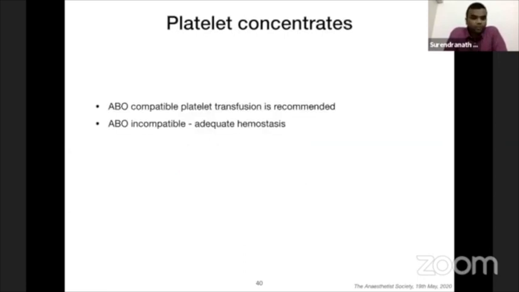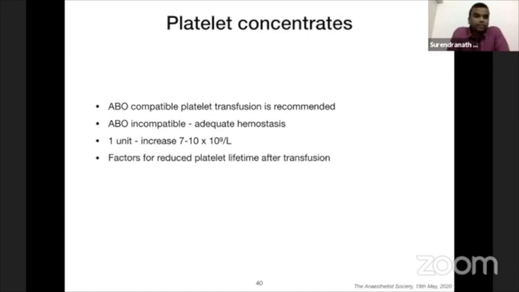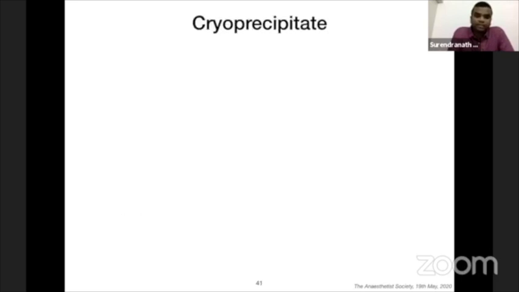ABO compatible platelet transfusion is recommended, but even ABO incompatible transfusion, because of want of supply, achieves adequate hemostasis. 1 unit raises the count by approximately 7 to 10,000. Factors for reduced platelet lifetime after transfusion are mainly splenomegaly, where the spleen can destroy the platelets. Previous sensitization can destroy the platelets: a patient who has already been sensitized with antibodies through previous exposure to platelets can destroy the platelets. Fever, sepsis, and active bleeding can consume platelets to a large extent.